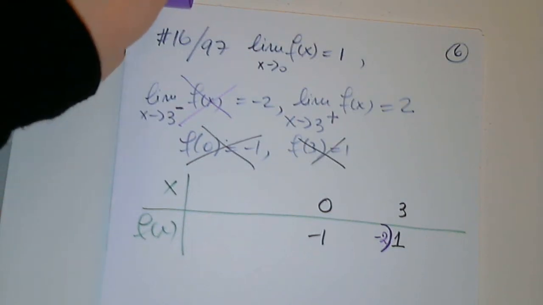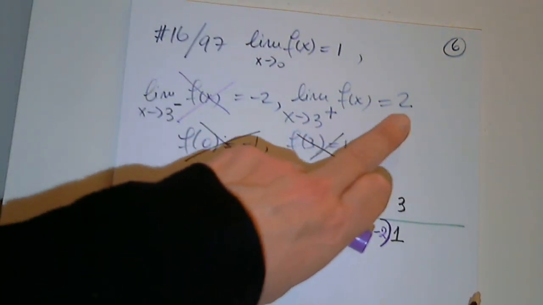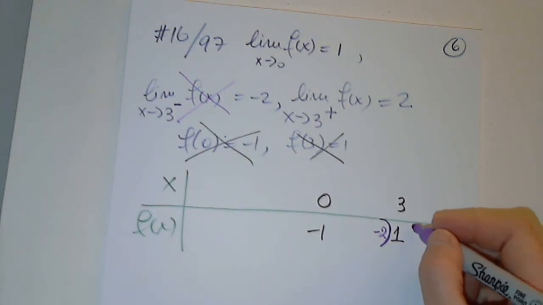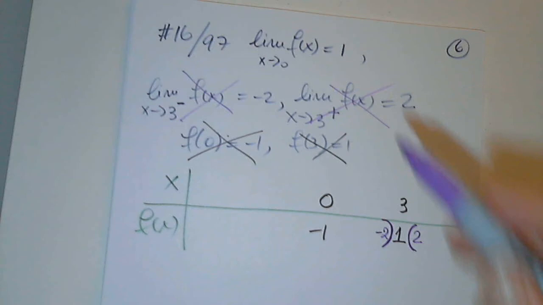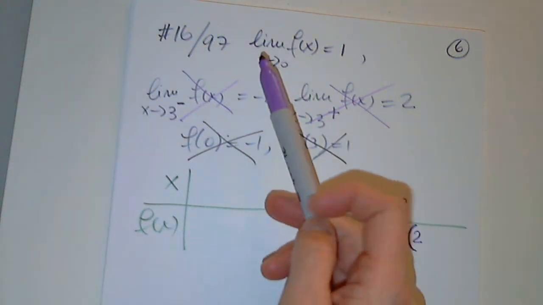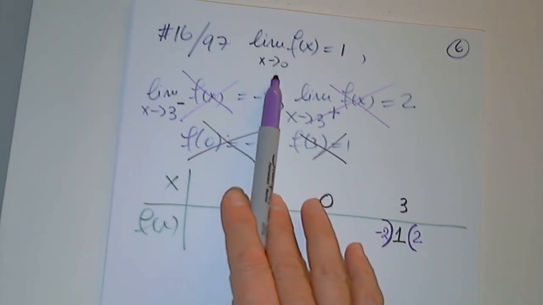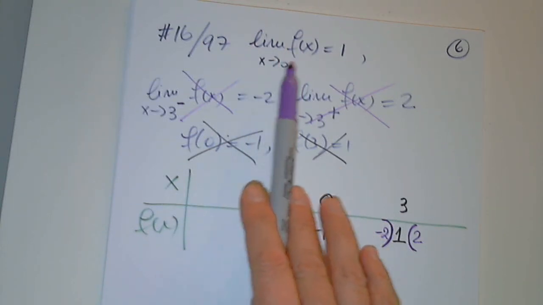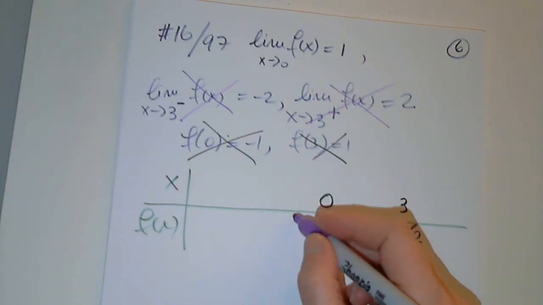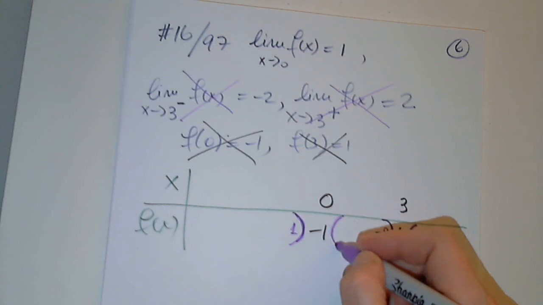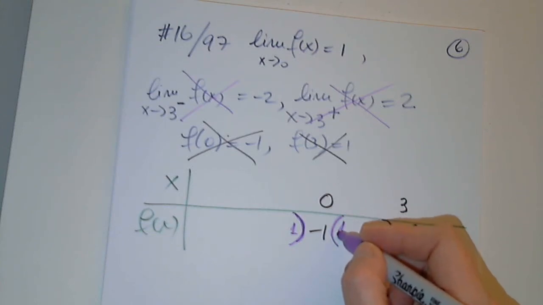To the right of 3, the limit of the function is 2, which means the function approaches 2, and I put 2. Done with that as well. And this reads the limit of f of x as x approaches 0 from either side is 1. Fine. Parenthesis, 1, parenthesis. What do I put here? Excellent.